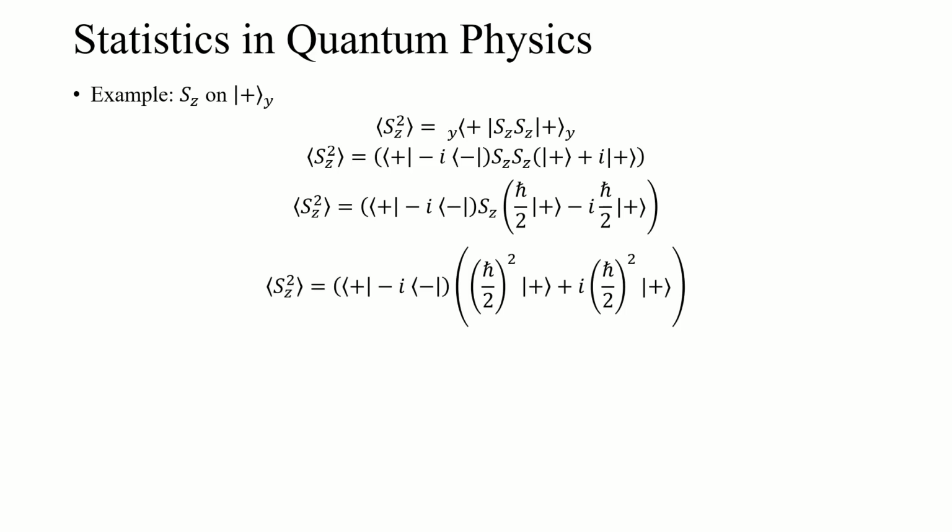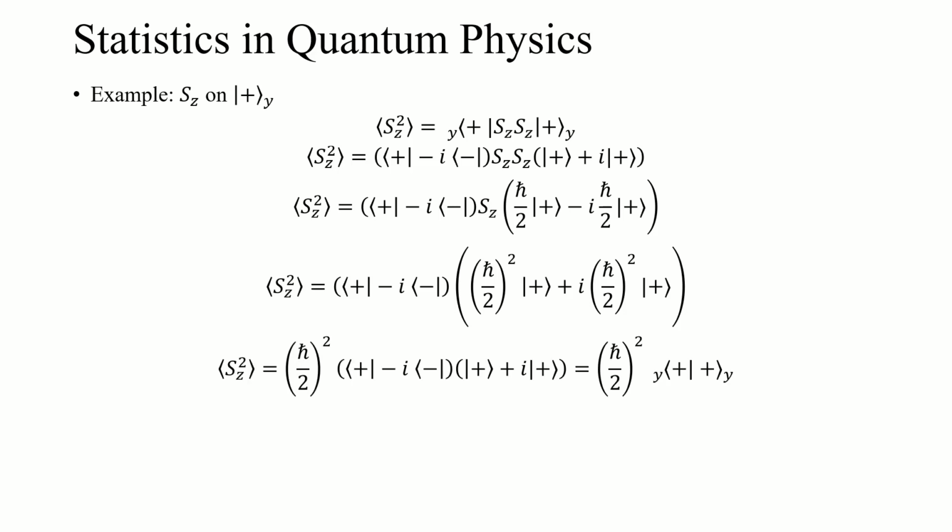We end up with h bar over 2 squared plus i h bar over 2 squared. We can then factor out that h bar over 2 squared, and we are left again with just the inner product of what turns out to be our spin up in the y direction, bra and ket, which is equal to 1. So that S sub z squared expectation value is h bar over 2 squared.